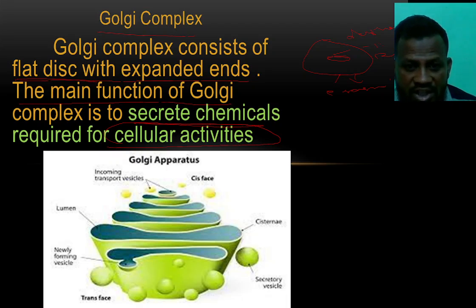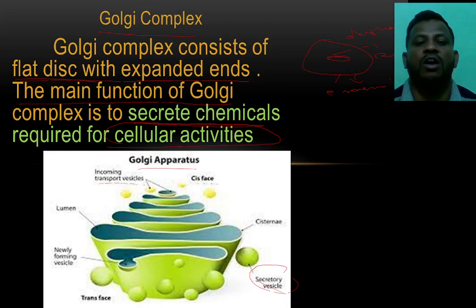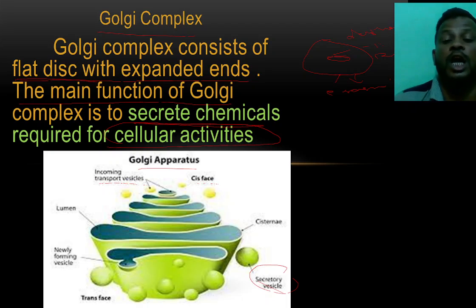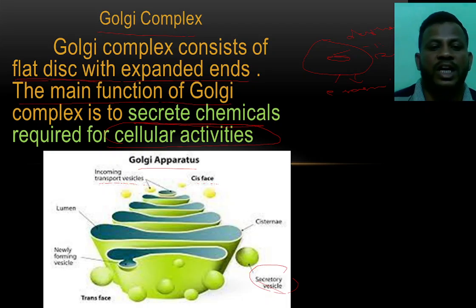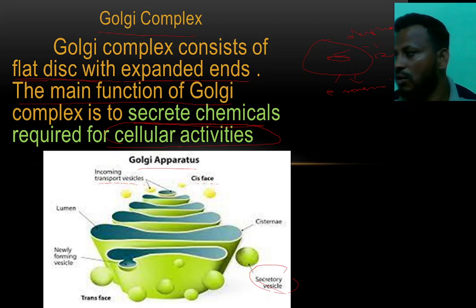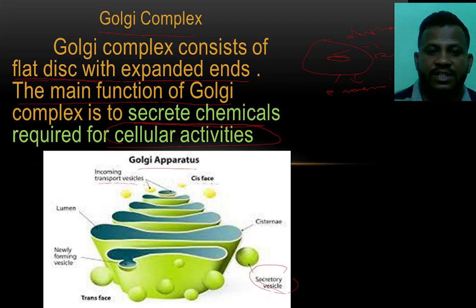Okay, you can see the picture of the Golgi apparatus here. That is the transport vessel. These are the secretory vessels. These all are the vessels present in the Golgi complex. It secretes the chemicals required for the cellular activities.